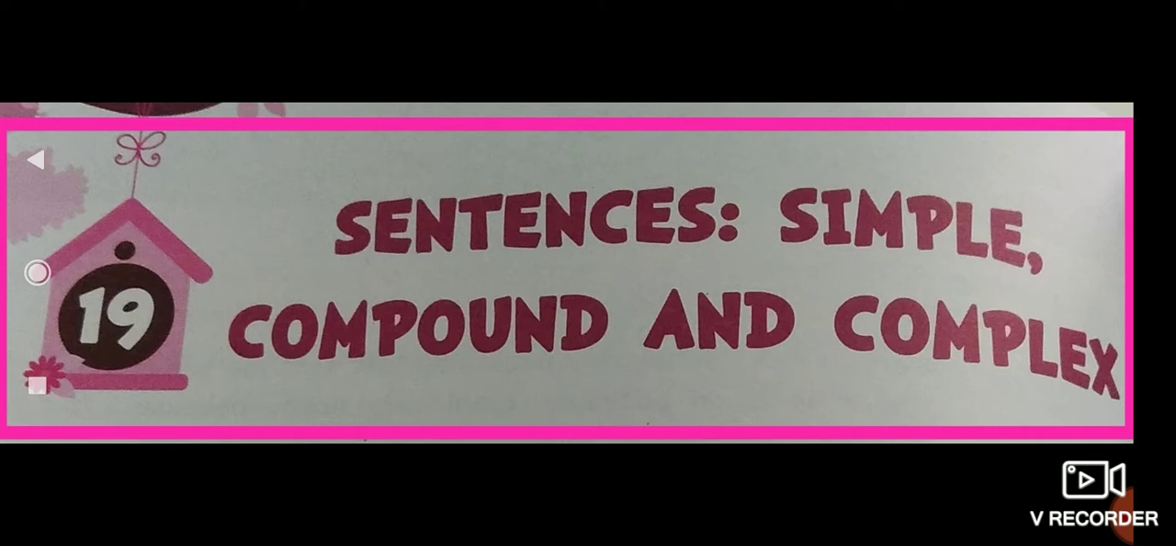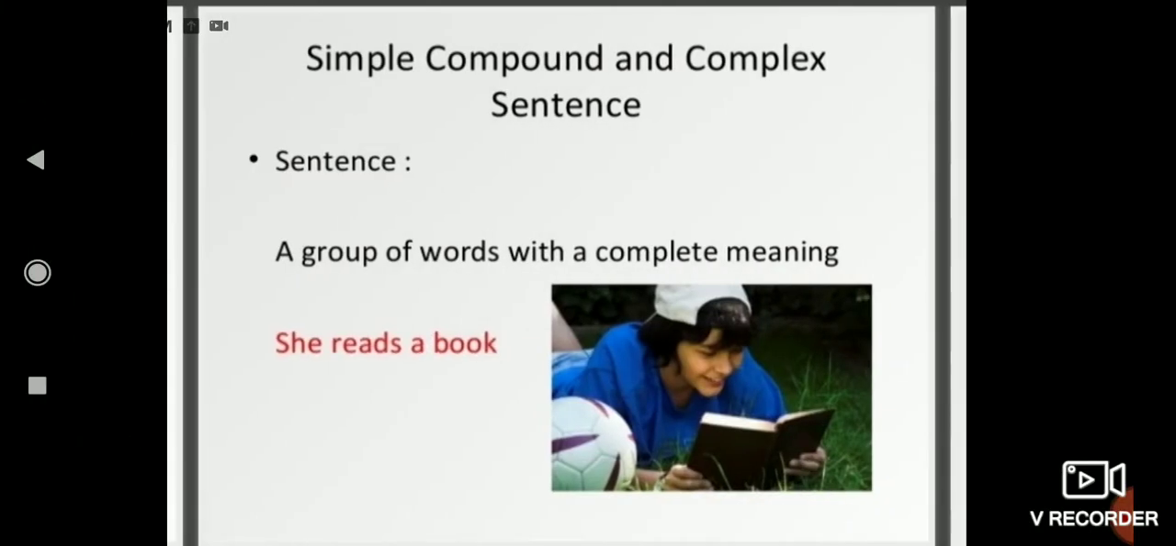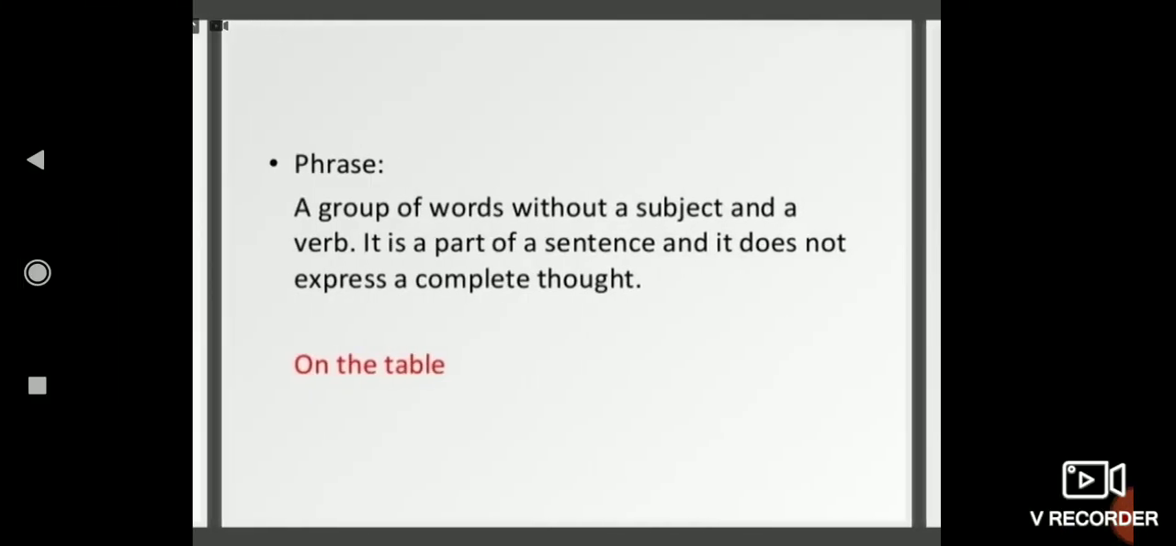So let us start. But before that, you must be aware of some technical terms which will provide a basis to learn the main theme of the chapter. So here we start. The first technical term is sentence. You must be aware of the meaning of sentence. A group of words with a complete meaning is known as a sentence. Next is phrase. A group of words without a subject and a verb is known as a phrase. It is a part of a sentence which gives you a thought but not a complete thought. So it is known as a phrase.